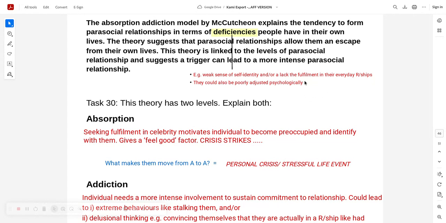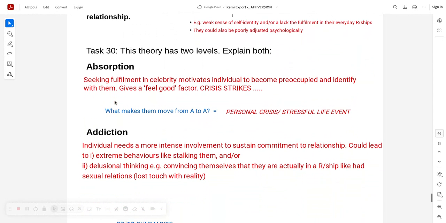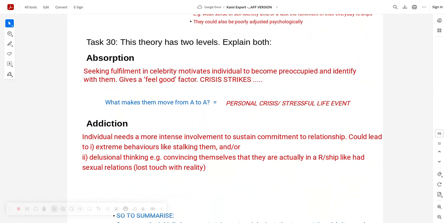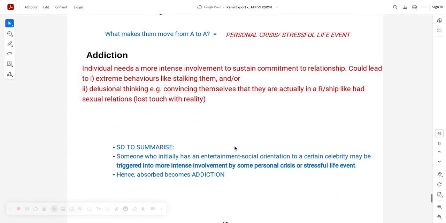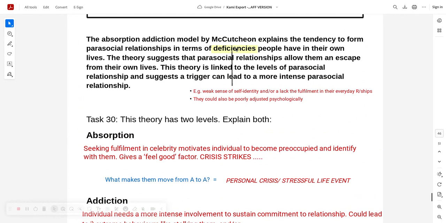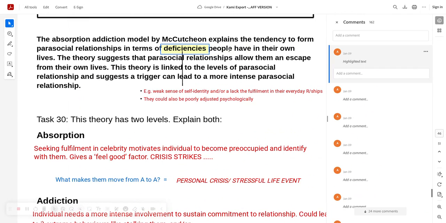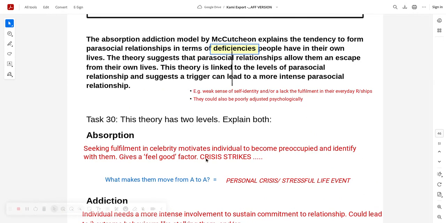You have to suggest what those deficiencies might be, yeah, and then this type of parasocial relationship offers a form of escapism from their normal drab lives, and then the absorption, very short. Then what triggers them to go to this addiction is a personal crisis and needs a more intense involvement to sustain the relationship, where it can engage in extreme behaviours like stalking or delusionary thinking. These are pathological signs, okay? So make sure you know these, but make sure you know the subtle bits, like going into detail about what these deficiencies actually are.